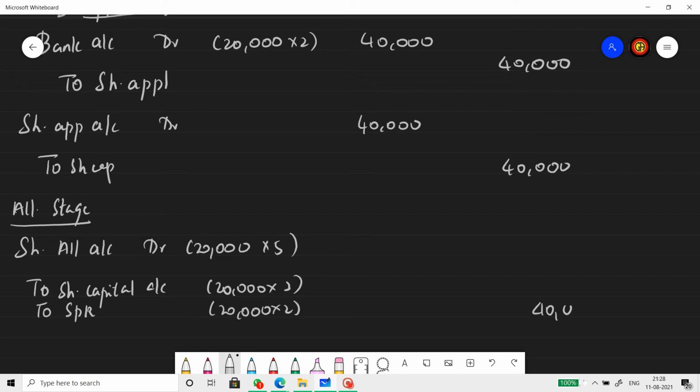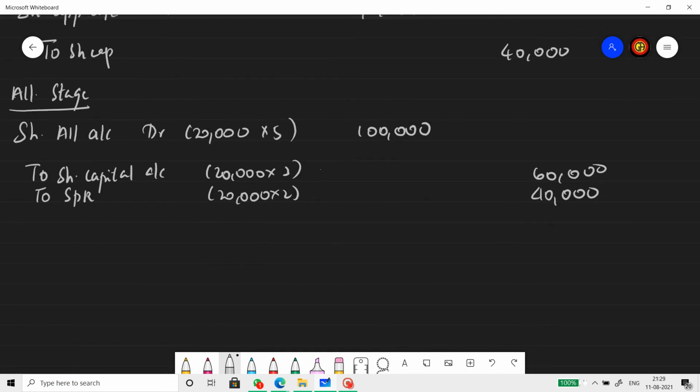So 40,000 to SPR, 60,000 to share capital, and 1 lakh total share allotment due. No default at the stage of allotment. So received everything. Bank account debtor to share allotment account, entire 1 lakh rupees received, as there is no default at the stage of allotment.